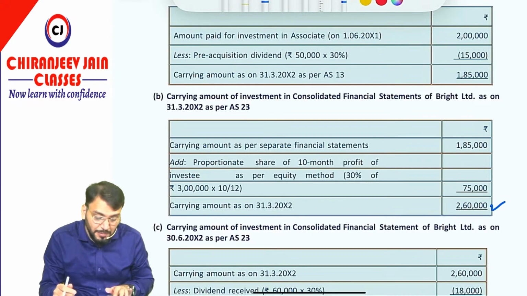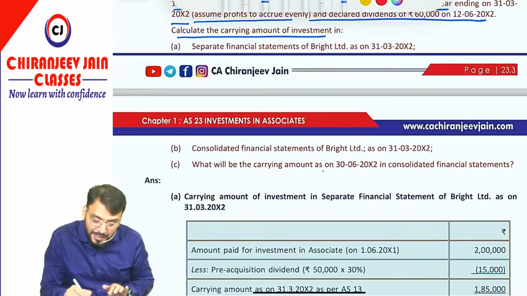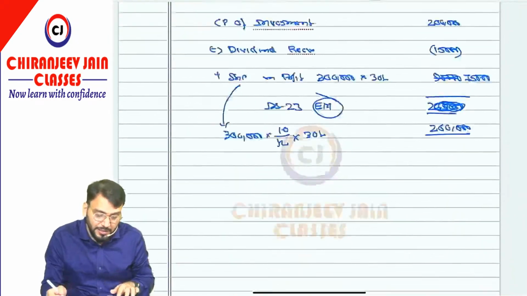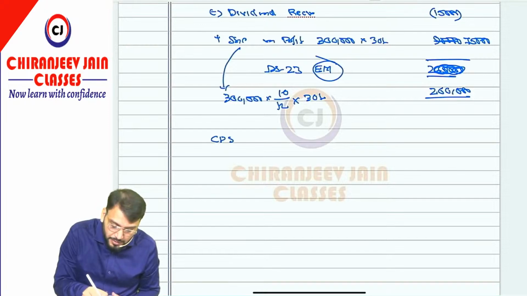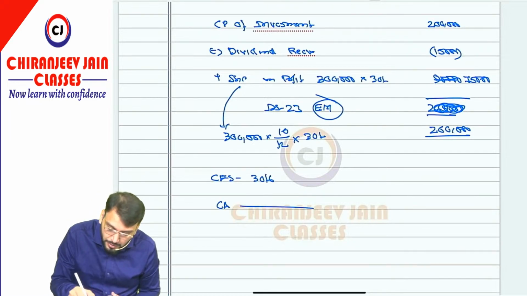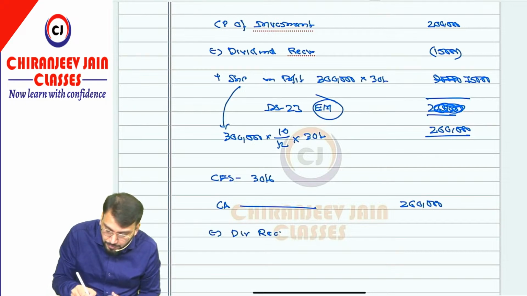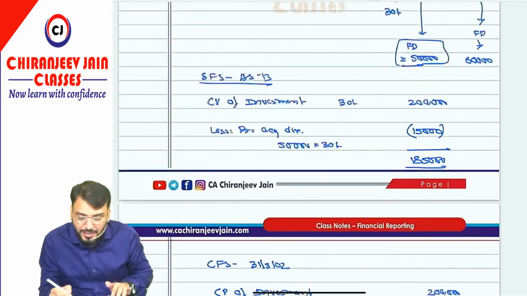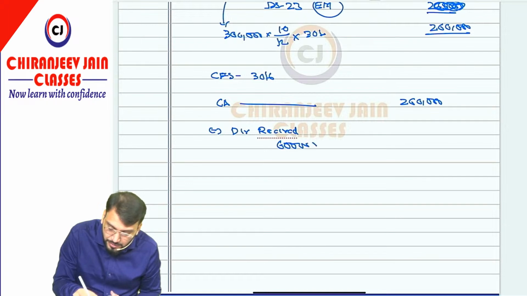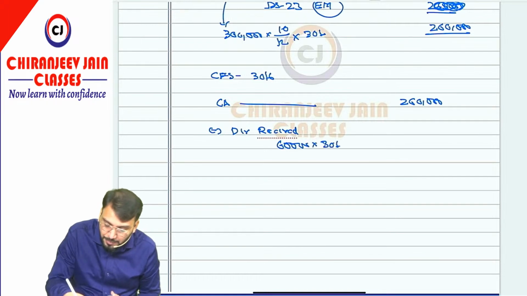Correct. Now they have also asked what will be the carrying amount on 30th June. On 30th June again they receive some dividend. So what will be the general entry in CFS? So in CFS as on 30th June, we will start with this carrying amount. Carrying amount is 2 lakh 60,000. Again they receive dividend, so we minus dividend received. How much dividend declared? That was 60,000. 60,000 ka 30%, it is coming 18,000.